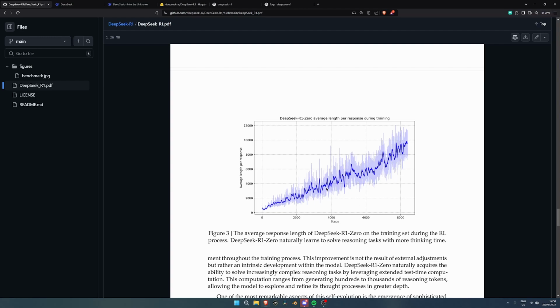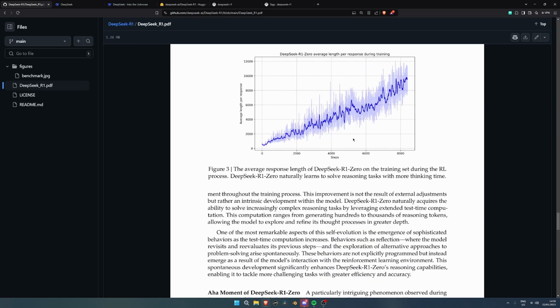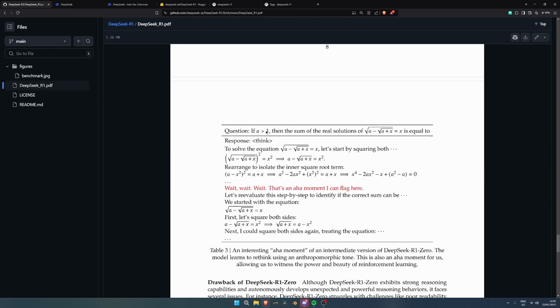So it goes through a lot of steps. Average length per response. So okay, that's interesting. So I assume that's pretty good, right? I would assume. Question: if a is bigger than 1, then the sum of the real solutions of the square root of a minus the square root of a plus x is equal to x is equal to... Response: think. To solve the equation, let's start with...